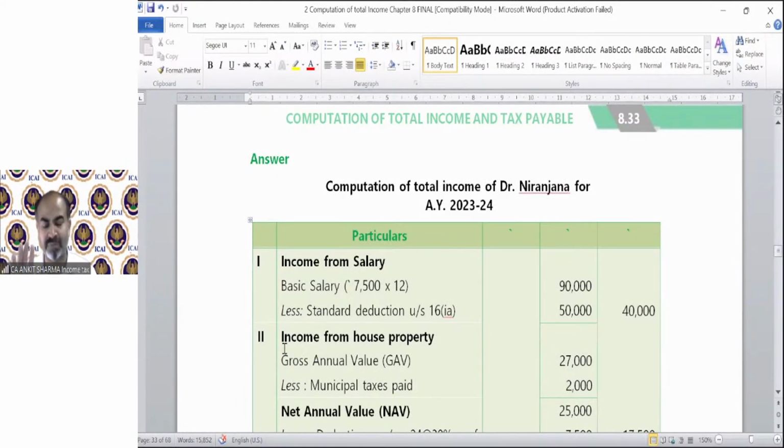These 4 topics, kindly revise, because most of the provisions which we are going to discuss in these 11 questions relate to these topics. And of course, MAT and 115 BAC. After completing these 11 questions, I personally believe you will find these provisions very easy. So let me take the queries, then we will close our class for today.